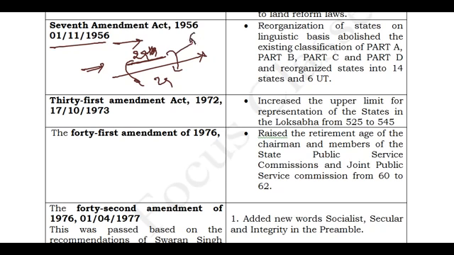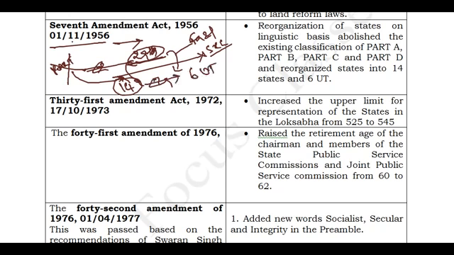At last, the Fazal Ali Commission, or you say the first SRC, State Reorganization Commission. This Fazal Ali Commission gave a report to form states based on language, and we got the first linguistic state, that is Andhra state. Thereafter many states went for demand, and based on the Fazal Ali Commission report, these 29 states, which were earlier divided in 4 parts, part A, part B, part C, part D, this classification was demolished, and the new states were constituted. 14 states were created, only 14 out of these, along with 6 union territories.